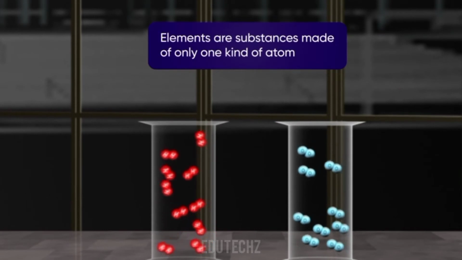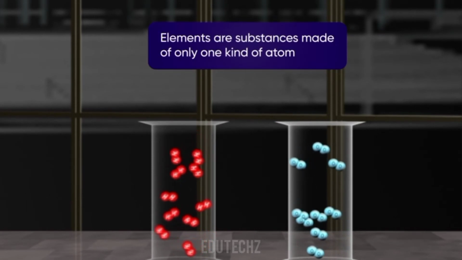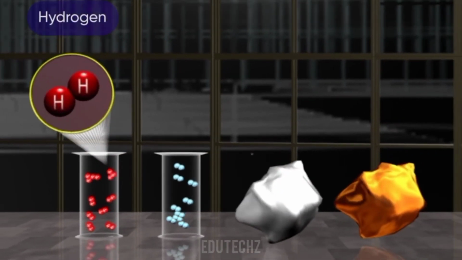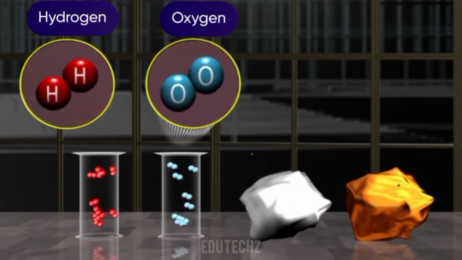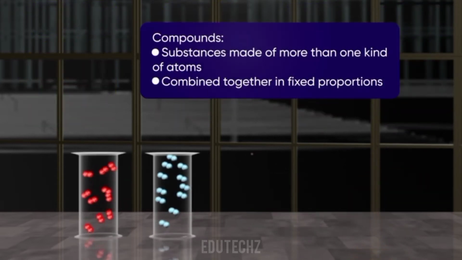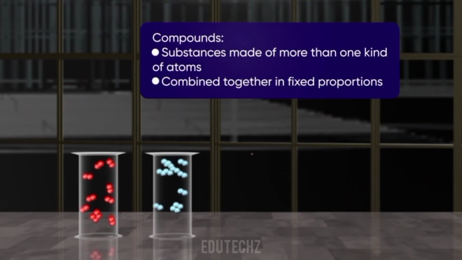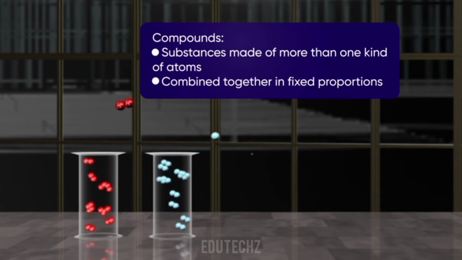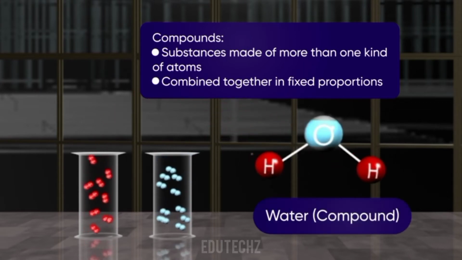Elements are substances made of only one kind of atom. For example, hydrogen, oxygen, silver, copper are elements. Substances made up of more than one kind of atom combined together in fixed proportions are called compounds.